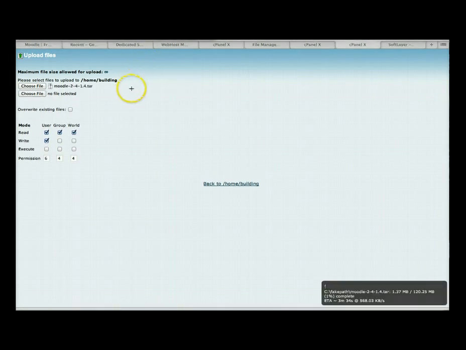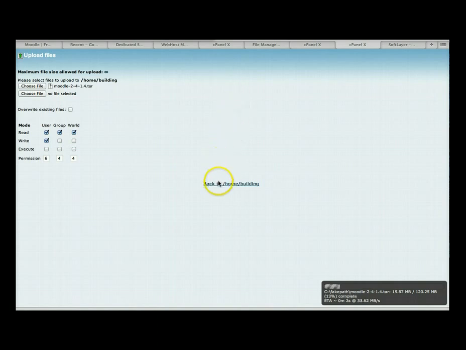Okay, so you can see here is the file that I've chosen, and here is the download. You can see it moving on the left. So far, it's only 1% complete. This will depend on your computer, whether it's fast or not, but it'll take time, and you'll see that it's complete when it gets here. So once complete, you will click on back to home building, okay, which is the admin for this database.